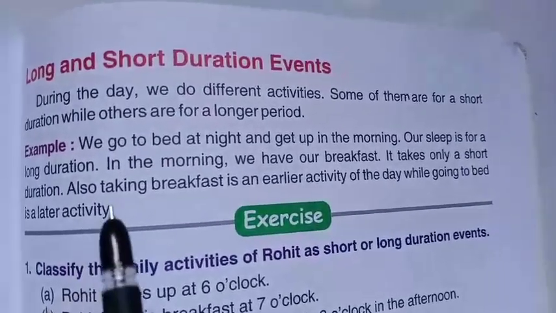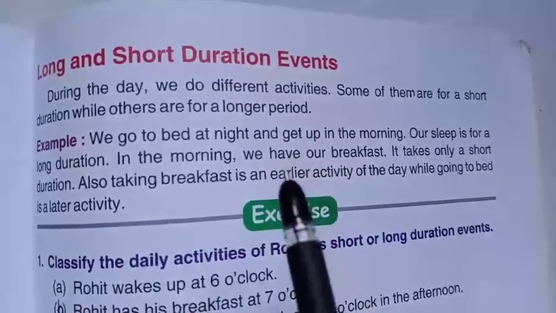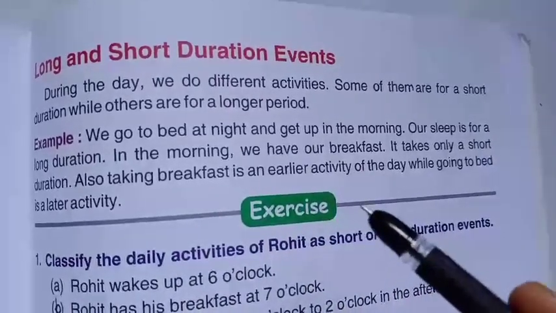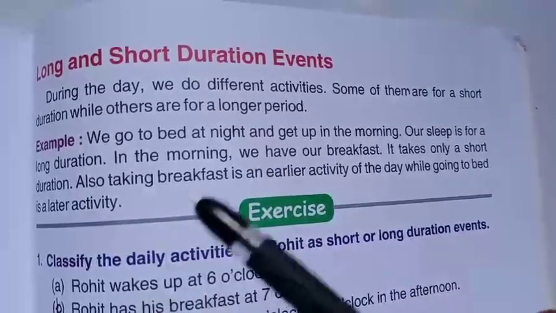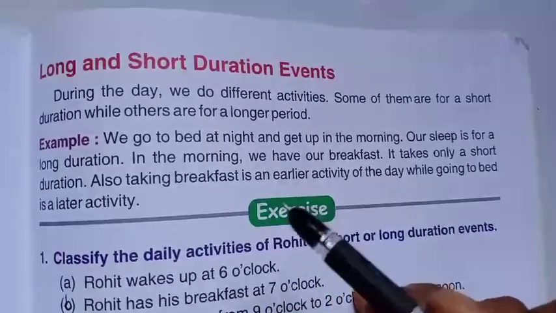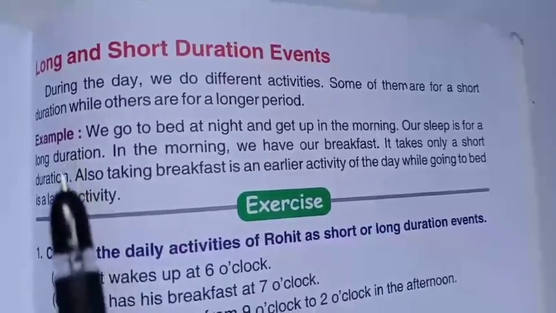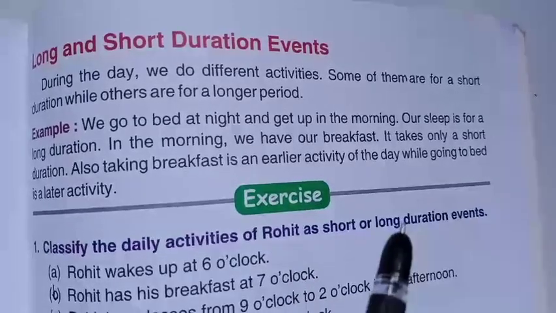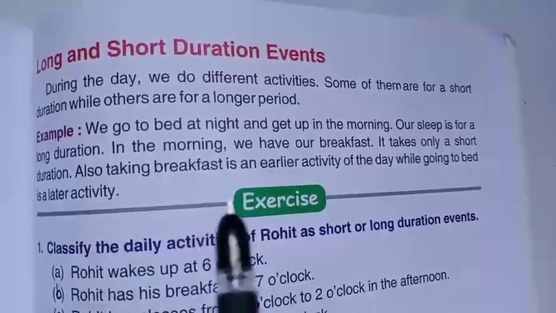So we sleep and we get up in the morning, that is a longer duration. But after getting up we will have our breakfast or some other activities, that is a short duration, because it is not too many hours, only a 1 hour or 2 hour gap. Taking breakfast is an earlier activity, but going to bed is a later activity, because from the morning till night we can count the hours, so it is a very late activity, that is called a longer duration.